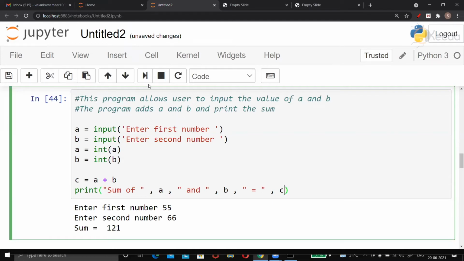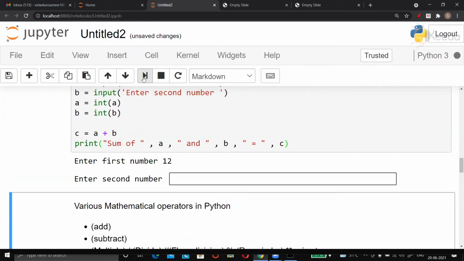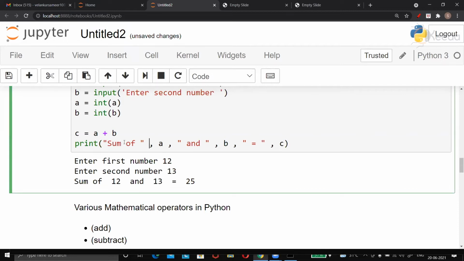So when I actually run this code, it's going to ask me first number, I may enter 12, second number 13. So it will print this nice output, isn't it? Sum of, and here the value of A has got printed. After "and", value of B has got printed, and after equal to, value of C has got printed. So we saw this yesterday.